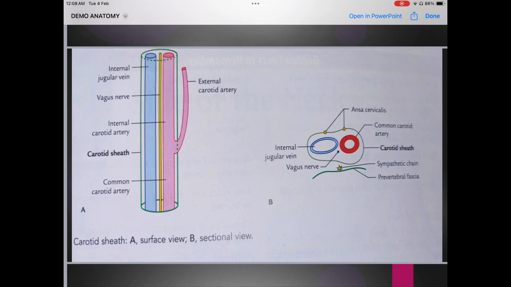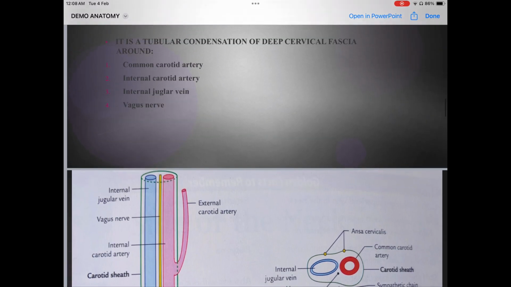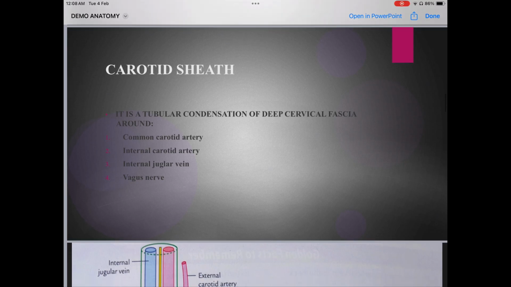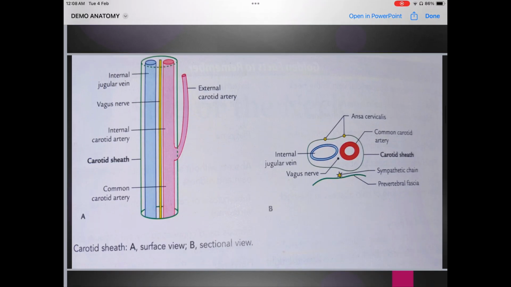Okay students, if a question comes on carotid sheath, what are you supposed to write from here? This is the content. Carotid sheath क्या होता है? It is a tubular condensation of deep cervical fascia. और इसका क्या content होता है? Carotid sheath के अंदर जो tubular structure है उसके अंदर क्या क्या होता है? So basically common carotid artery, internal carotid artery, internal jugular vein and vagus nerve. And this is the diagram. Both diagrams A as well as B you're supposed to draw in your exam.